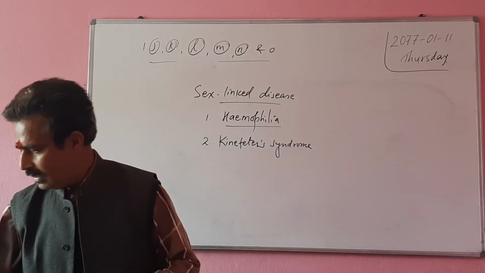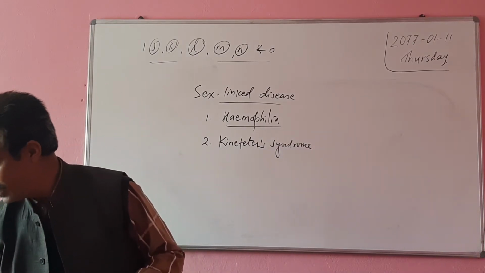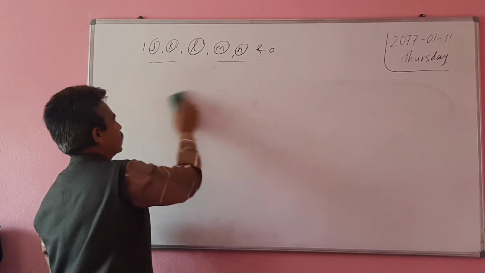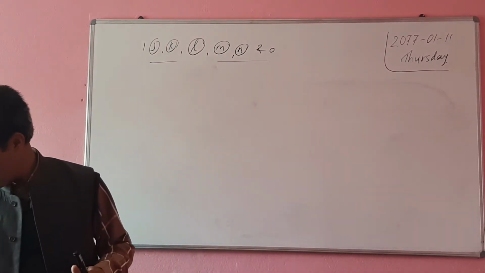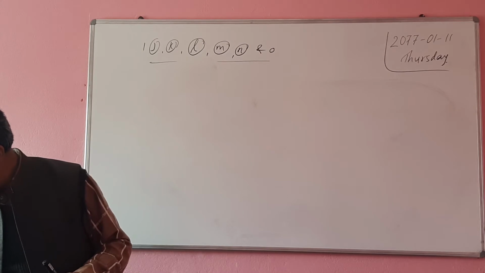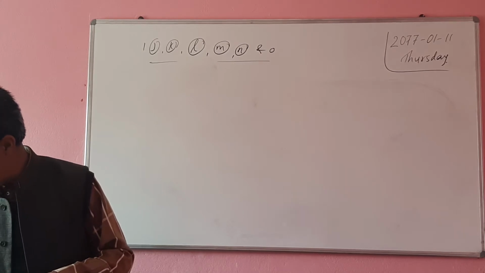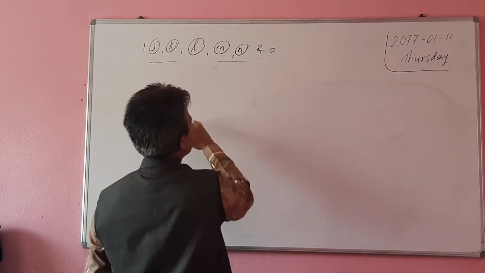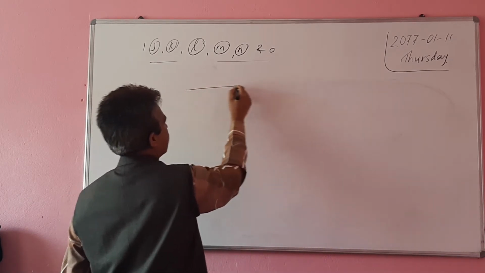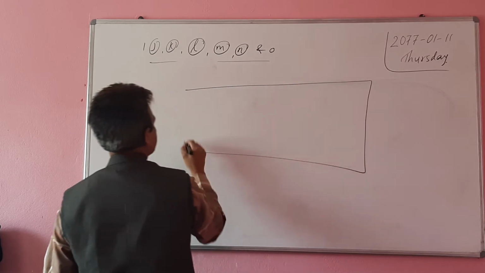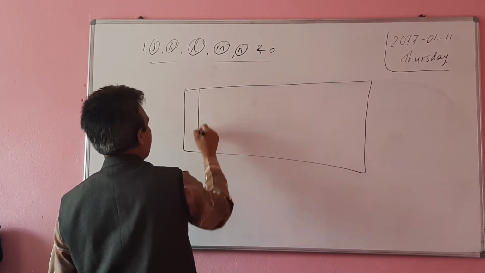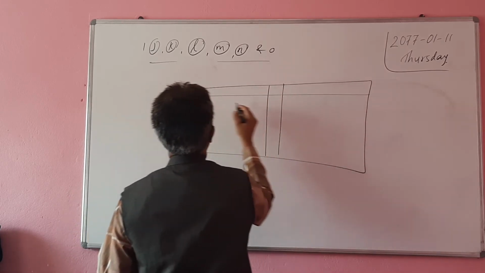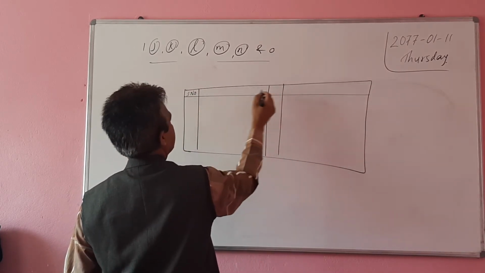Okay, students, now we are at the next question, still discussing 1 mark questions. Differentiate between zygote and gamete. It is of 1 mark, so you can write only one difference.